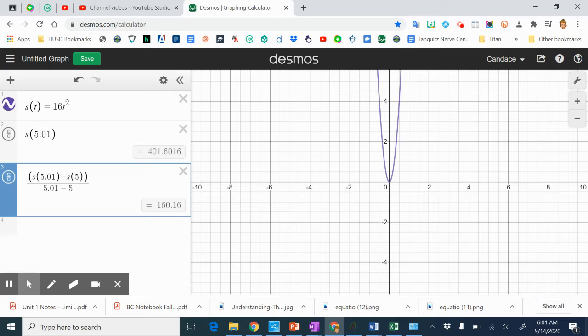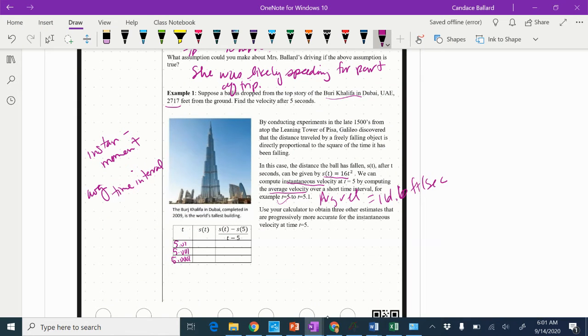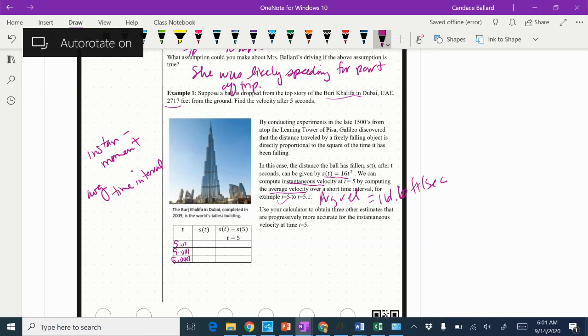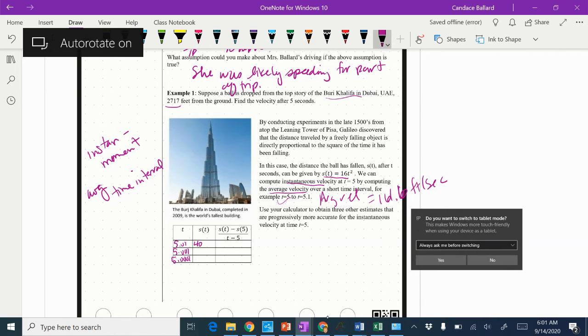So it looks like I've got 401.6016. So this would be 401.6016, and then our slope was 160.16.